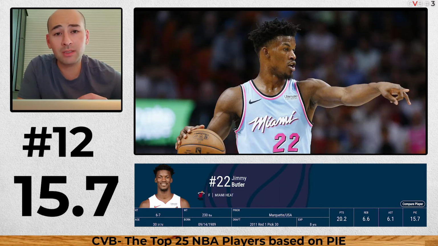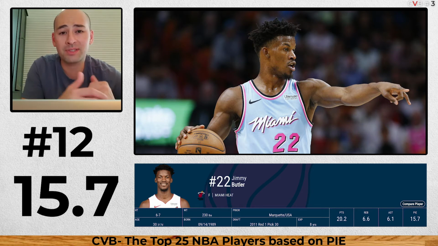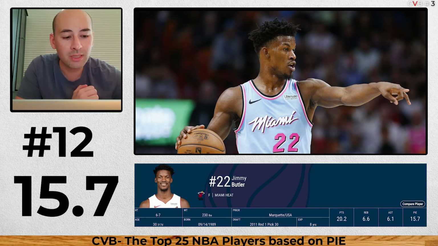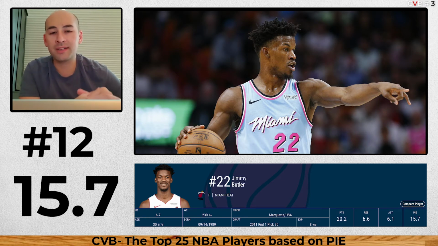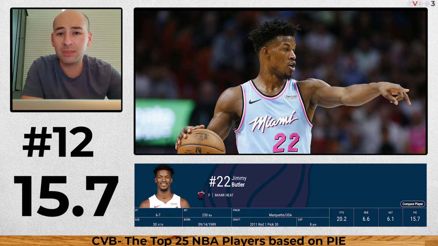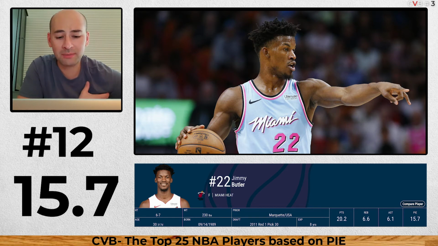12, Jimmy Butler, one of the best players in the league, probably one of the top 25 based on my opinion, but based on the PIE, he is. So at number 12, 15.7% impact, Jimmy Butler. Even with those injured guys like KD and Kyrie and Kat, he would still be on this list. So Jimmy gets buckets, and he is a solid player. Just overall, they're going to do some damage. Like I said, Bam and the squad can shoot. So a high PIE.